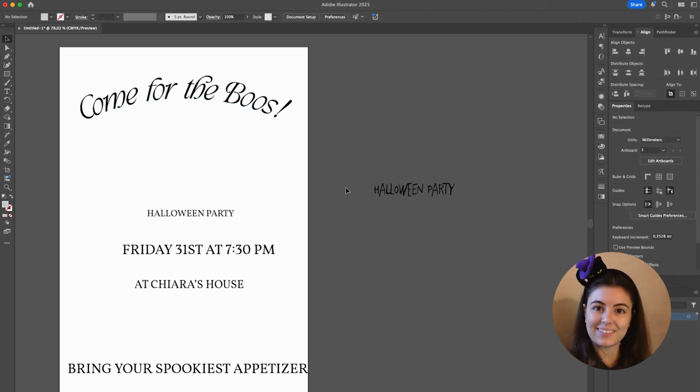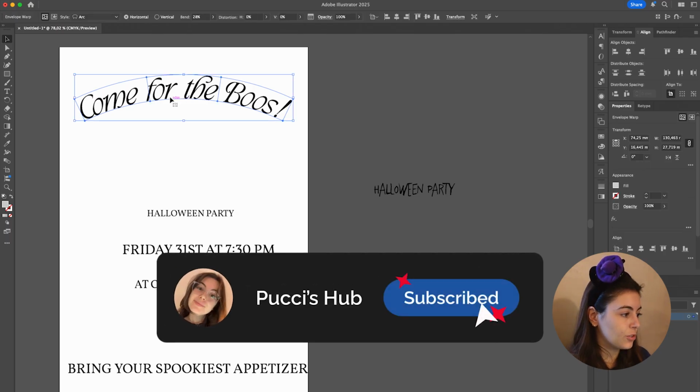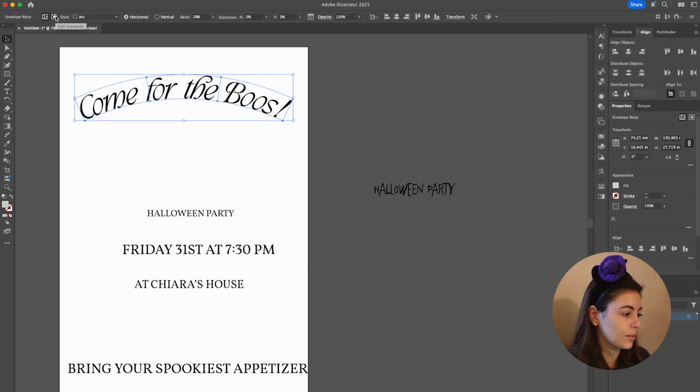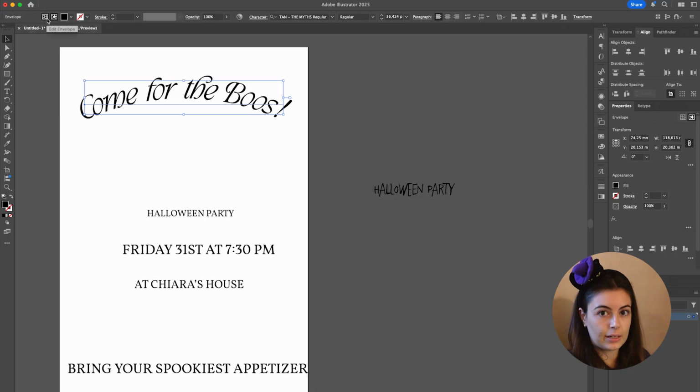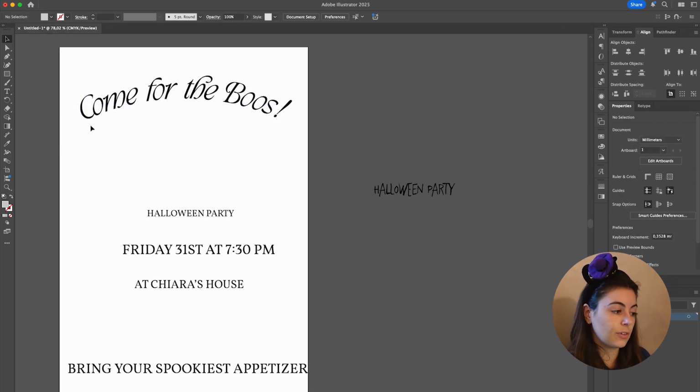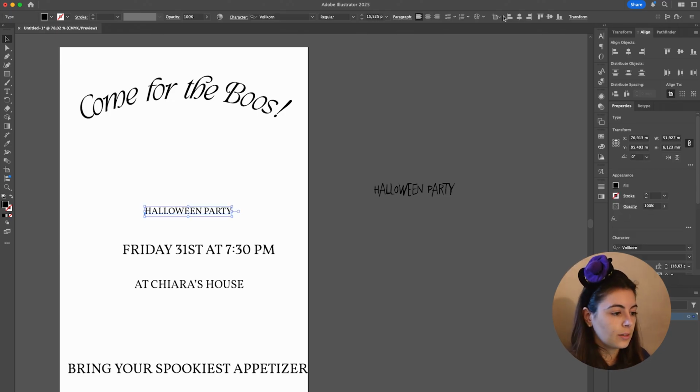Okay, I do not advise you to edit it from now on. It was better to edit it before, but if you have to, just click and then select this and you can edit the text. But again, I do not advise it because it needs to recalculate how to stretch it and it's gonna look not nice. So then we are gonna center this one and we're gonna put it here.